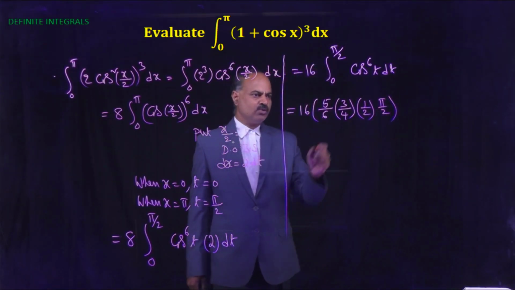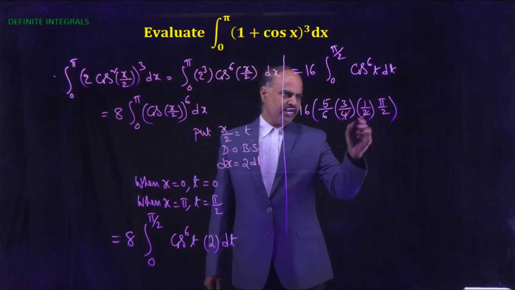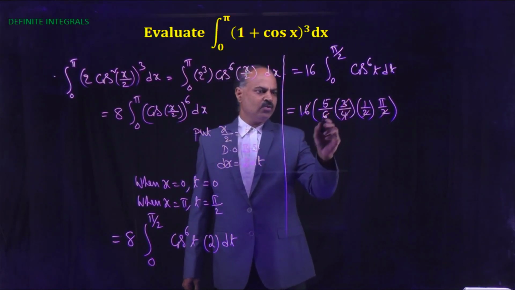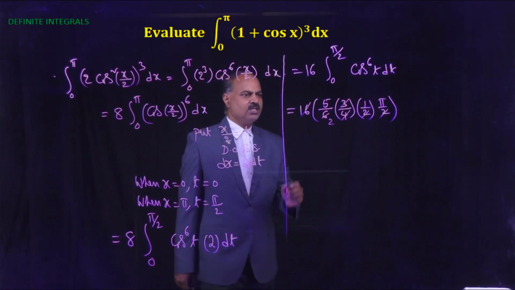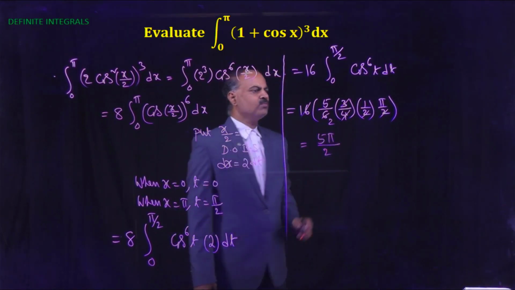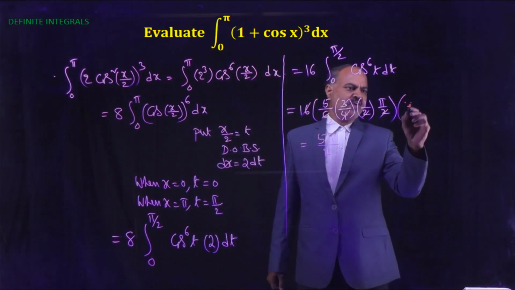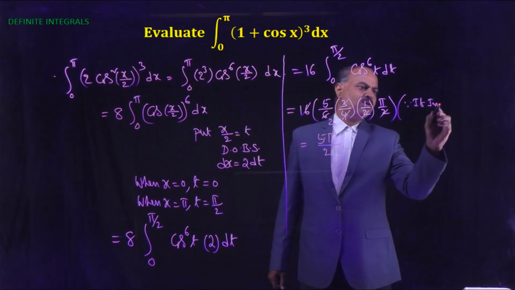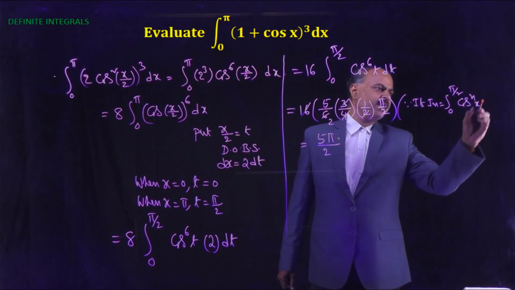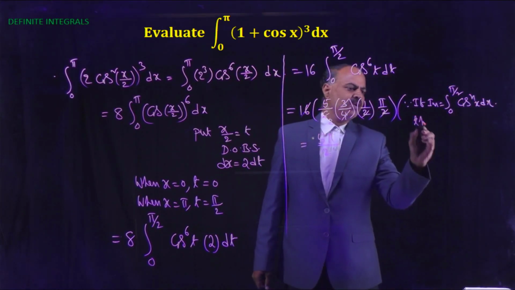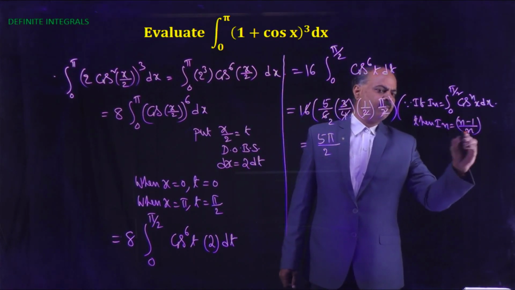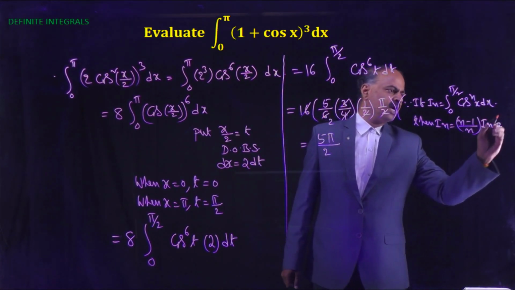So here that is equal to 4 into 2, 8 into 2, 16, and the 16 gets cancelled. Here 3, 2 times 3, 2s are 6. So here that is equal to 5 pi by 2. Since if In equals the integral 0 to pi by 2 of cos to the power nx dx, then In equals n minus 1 by n into In minus 2.